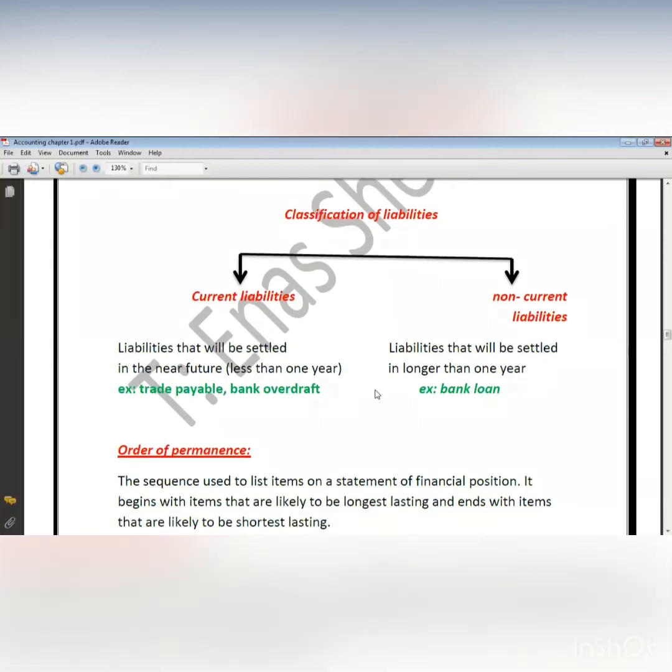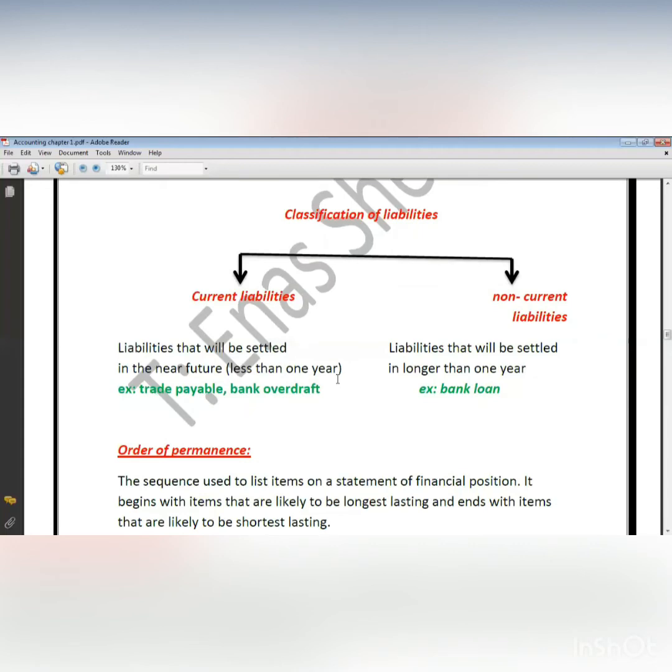Okay? Now, in making a classified statement of financial position, I have to order all assets, capital, and liabilities in a specific way. What's this way? I will order all these accounts from the assets that are longest lasting, which is the assets that I will keep for a longer time, to the assets that I will keep for the shortest time. Which means I will start by what? Non-current assets or current assets? No, I have to start with non-current assets, then current assets.